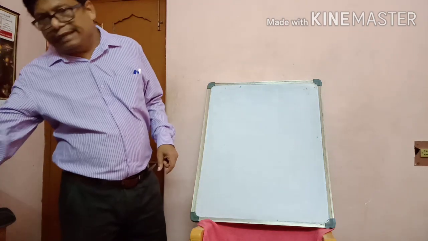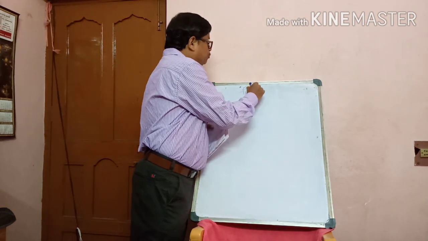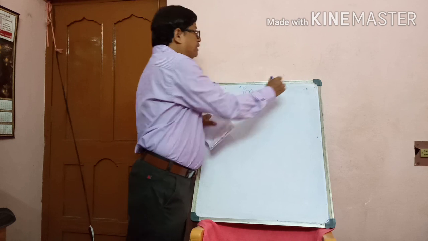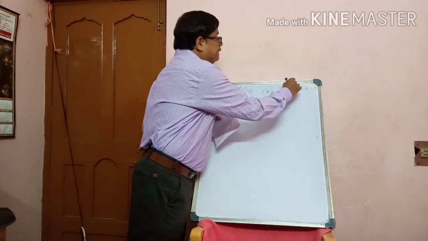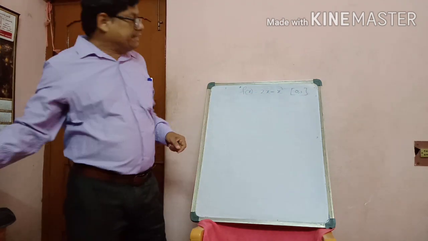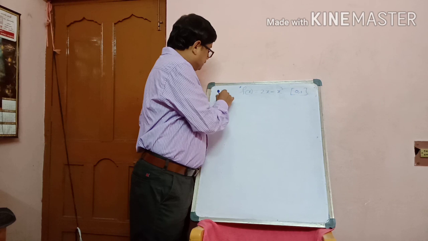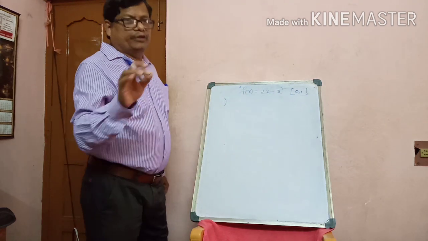Suppose f of x equals 2x minus x square in the interval 0, 1. First write: the given function 2x minus x square is a polynomial function, so it is continuous.